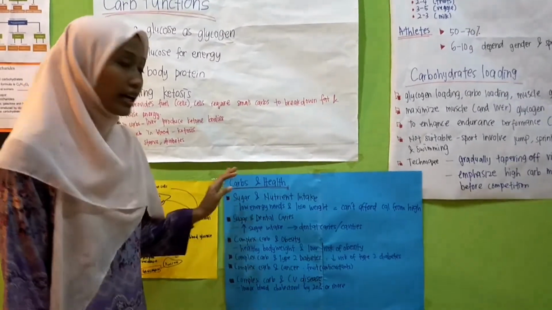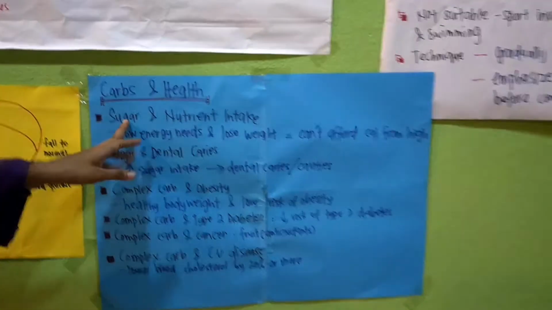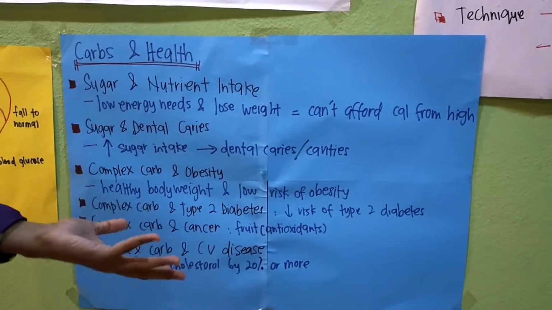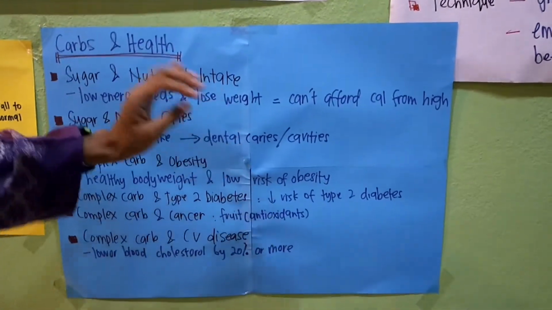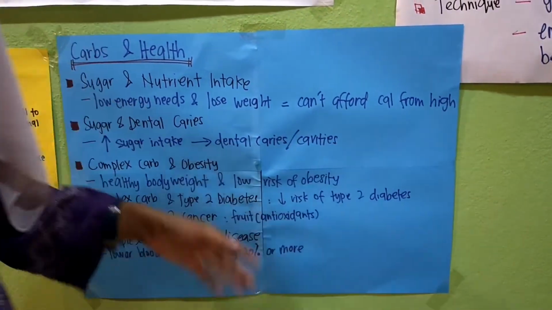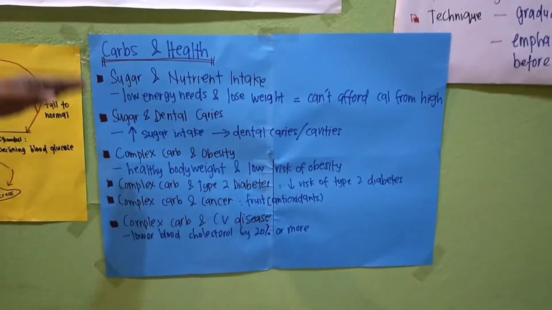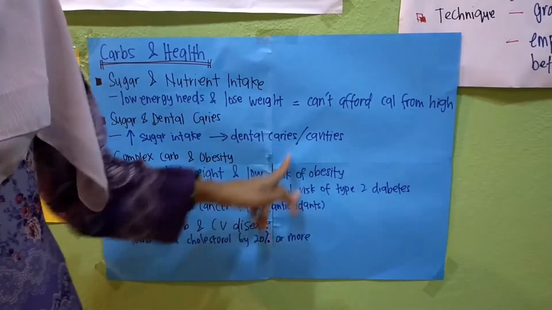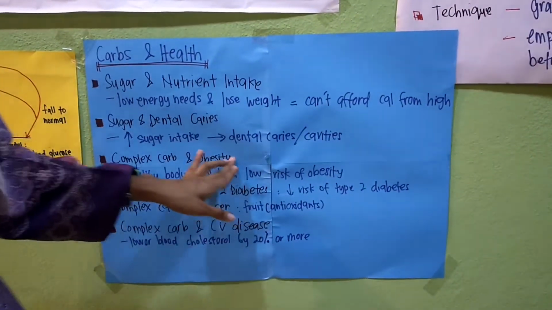So we move to carbs and health. Carbs and health: there are sugar and nutrient intake. Low energy needs, such as for the elderly and people who need to lose weight, they can't afford the calories of high carbohydrate. And sugar and dental caries: high sugar intake will lead to dental caries or cavities. And complex carbs and obesity.